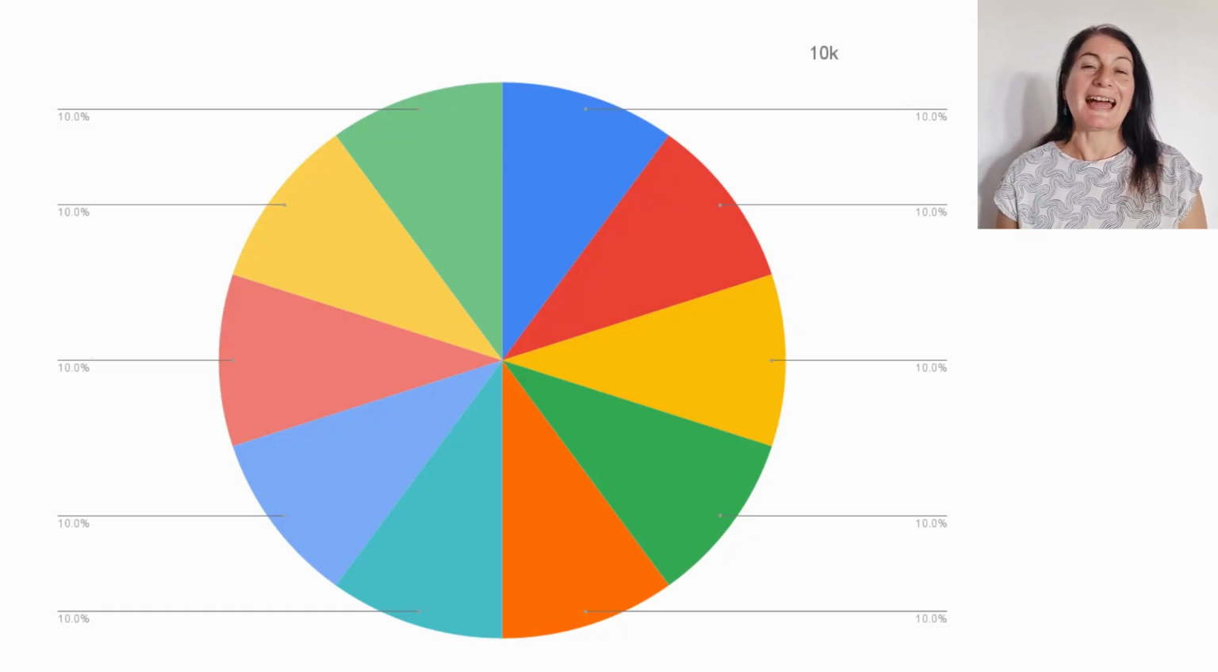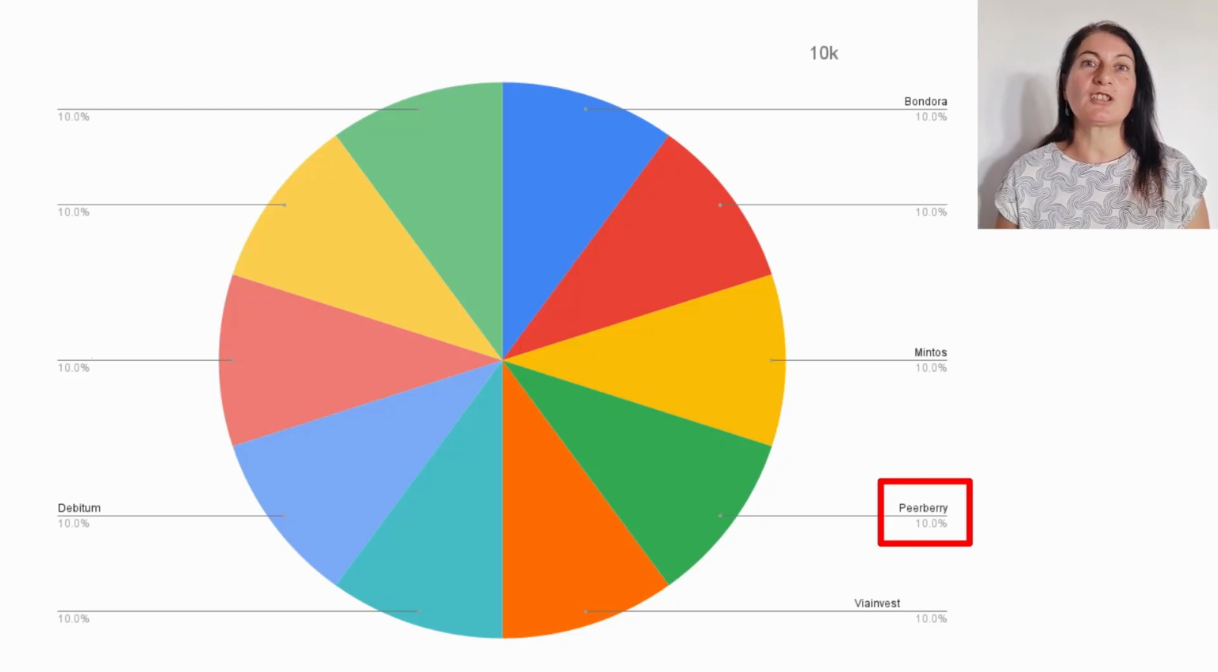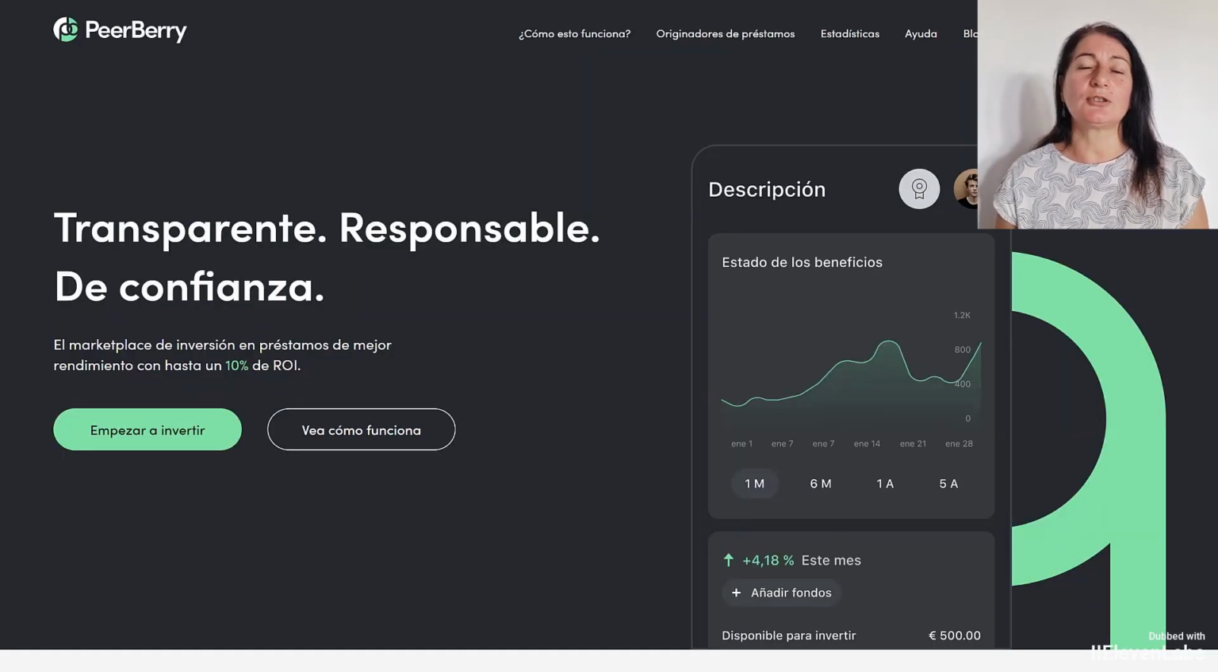And here, what I would do is add to these 4 platforms that I already had in my portfolio of 1,000 euros, I will add other platforms. I'm going to add Peerberry, which is a personal loan platform, although it also has some real estate loans, and it's a platform with an impeccable history and the trust of many investors.